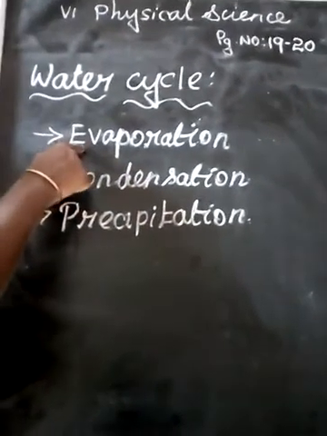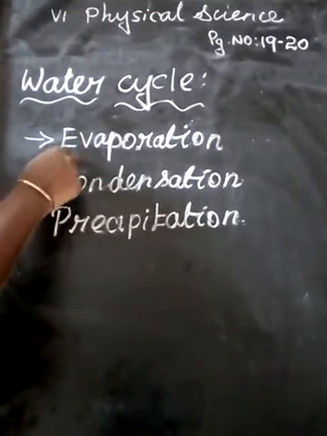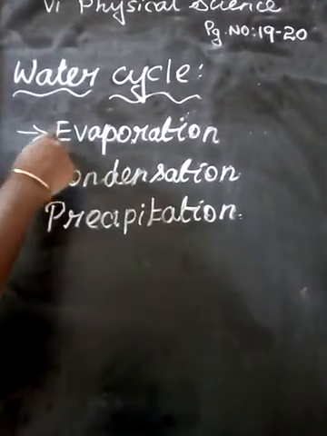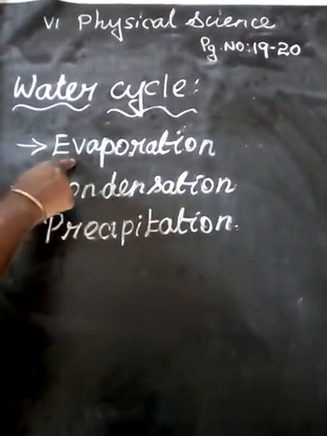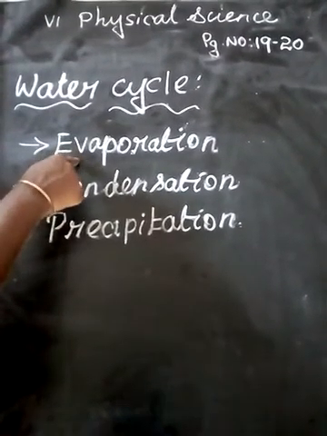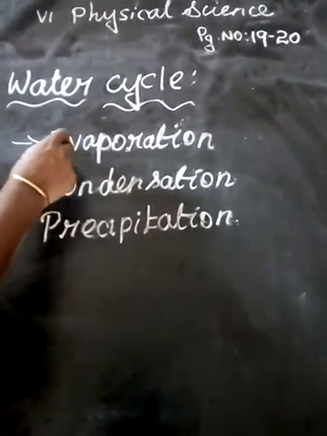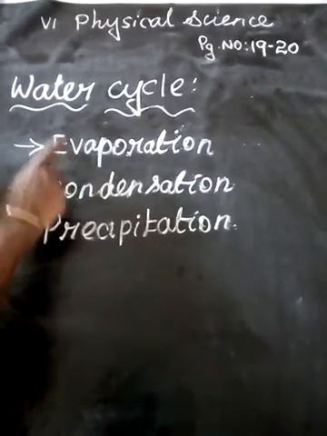First one, evaporation. Evaporation means water from the oceans, lakes, ponds, rivers and some surface waters is evaporated. How is it evaporated? During the heat of the sun. In the sun's heat it is evaporated. That is known as evaporation. So this is the first step.